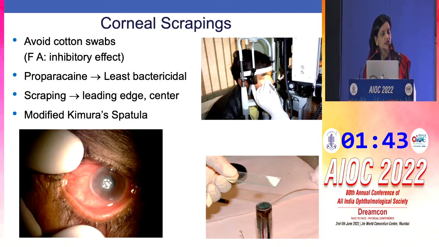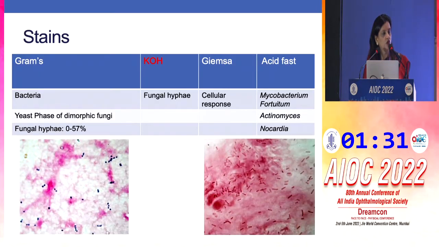So the scrapes are taken by using proparacaine and from the leading edge of the ulcer and the center of the ulcer, and one can use a modified Kimura spatula, which most of us actually do not use. The most important stain, like I have always emphasized and everybody does, is KOH, because that will immediately tell you whether you have to start your antifungal treatment or not.